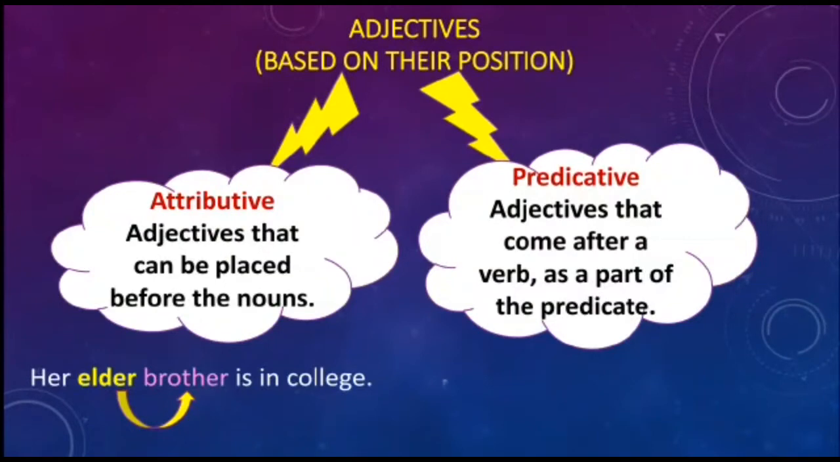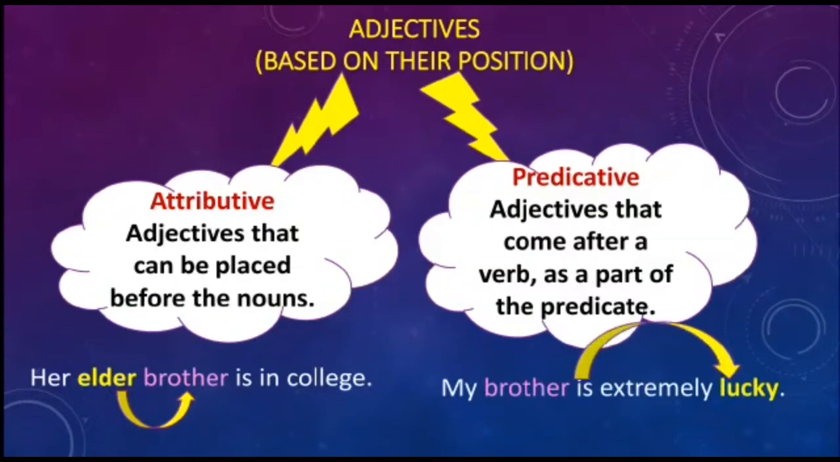Okay. Now, let us talk about a predicative adjective. My brother is extremely lucky. So, this brother is the noun and lucky is the adjective, where lucky comes after the verb is in the predicate part. If you write it as my lucky brother, then it is an attributive adjective, because lucky comes just before brother.